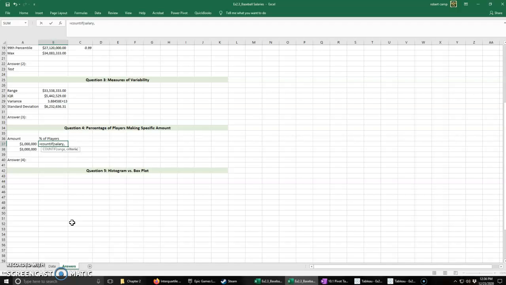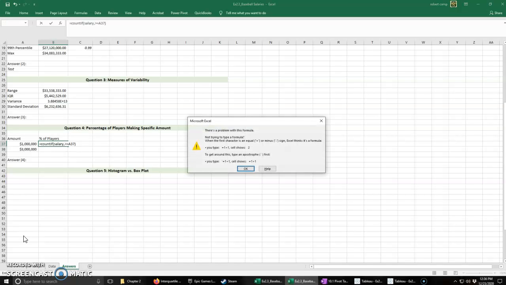So I'm going to have to string a couple of things together. I cannot just go greater than or equal to this cell and close it, because I'm going to get a problem with the formula, because you can't type in another equal sign just like that without some kind of context.